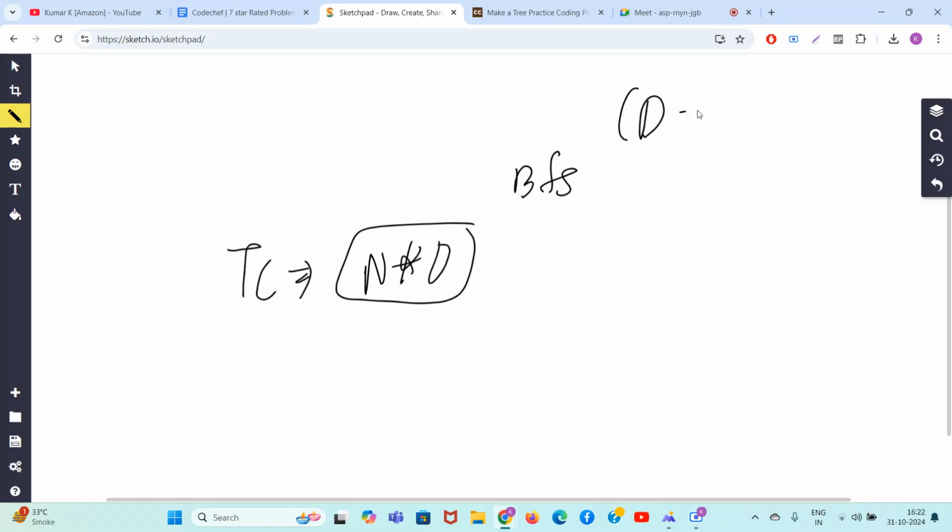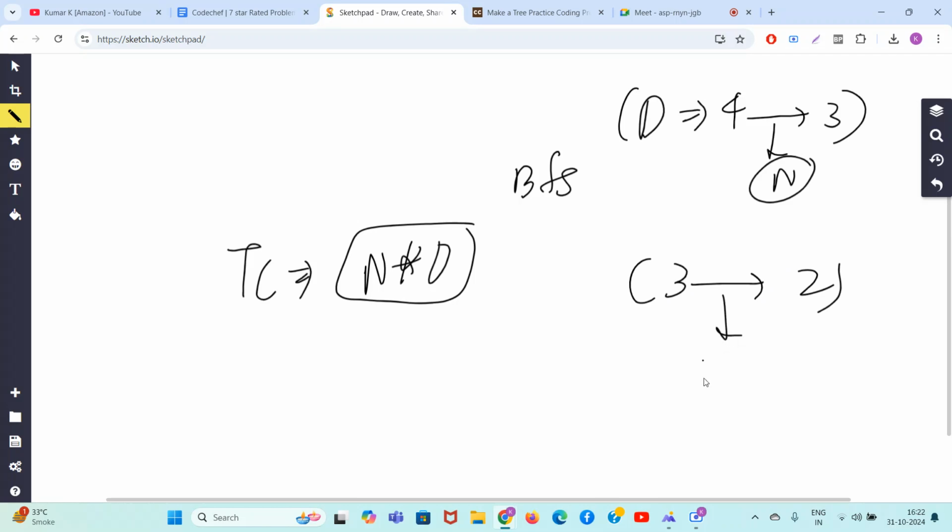See, when you want to make degree 4 to 3, you will travel the tree again, which takes n time. Then you want to make degree 3 to 2, again you will travel n times. So n into d. So n can be 1000, d can also be 1000. So 10 raised to 6, you can solve the problem.